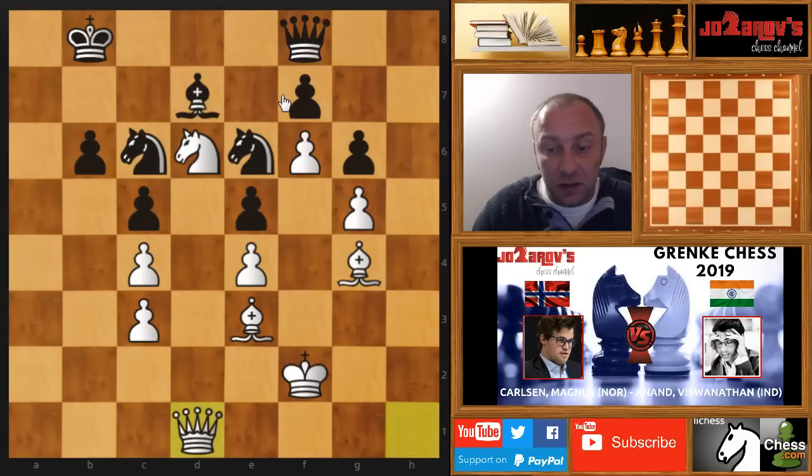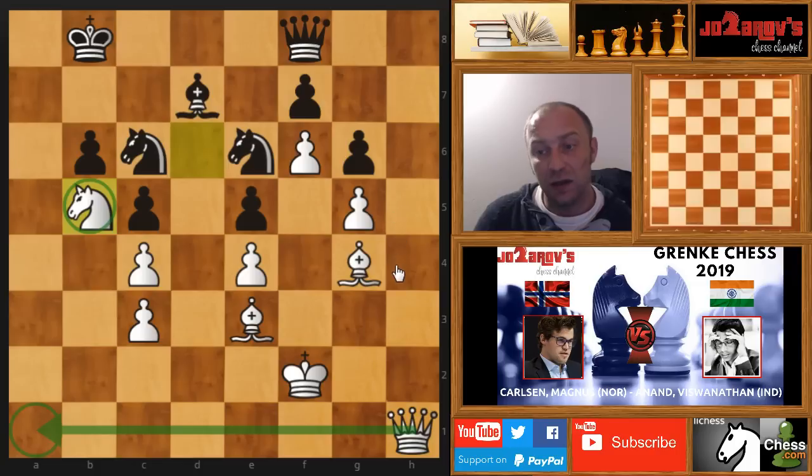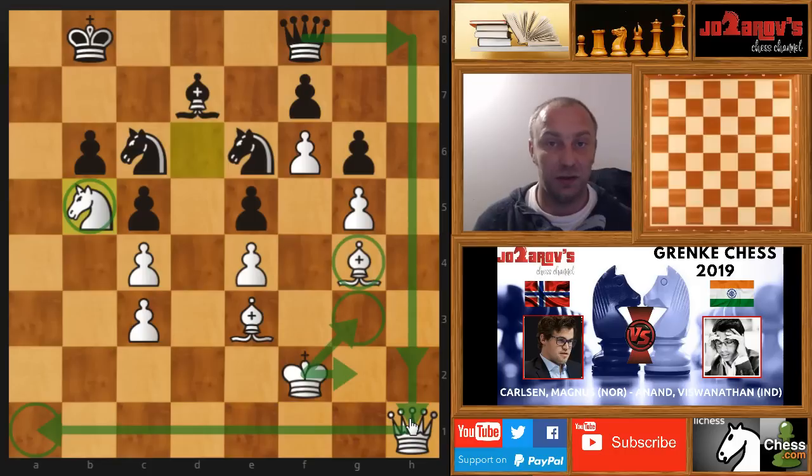Here Magnus plays queen on d1. Maybe again would have been an interesting idea if he now would have played here knight on b5 and then followed maybe with some queen on a1 ideas. The problem is that black cannot infiltrate in the position through the h file, because we can always play maybe something like king on g3 or king on h2. You see, with the support of the bishop, we are always restricting the queen's ability to infiltrate in our camp here through the h file. So I think this would be also a very nice idea.